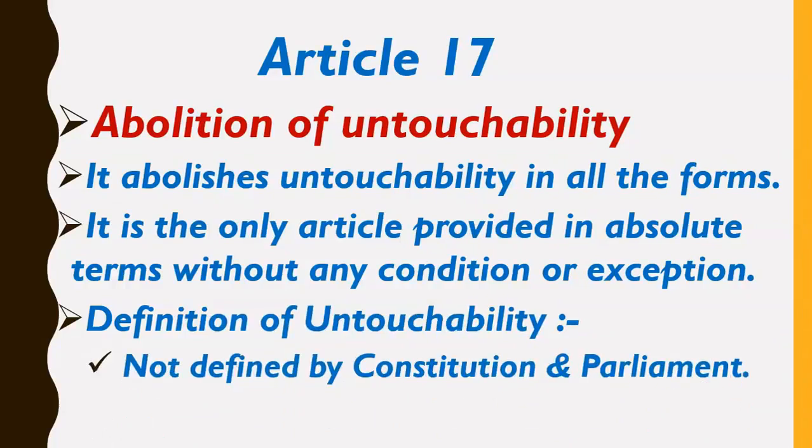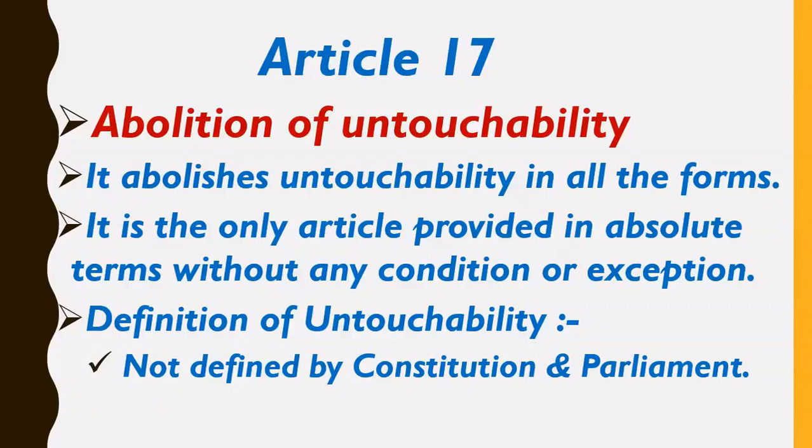Okay, so what is Article 17? So friends, Article 17 abolishes untouchability in all its forms. Now what does it mean? So it means that Article 17 ends, eradicates and prohibits any kind of untouchability present within the territory of India.